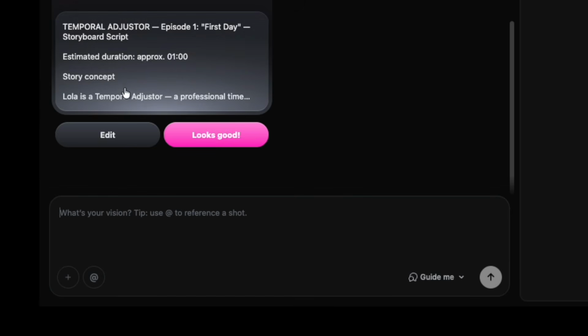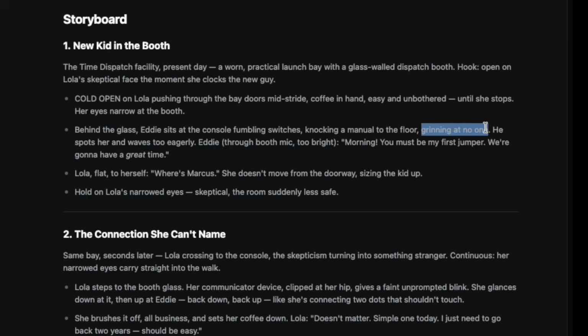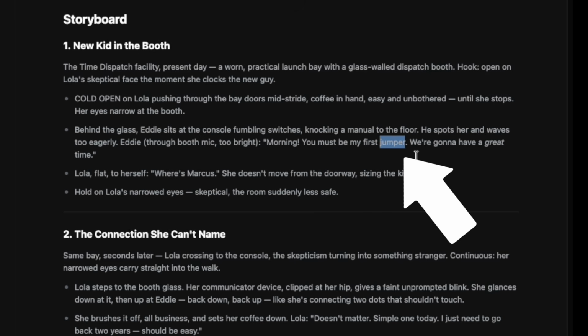All right, let's look at this story breakdown and script. I'm going to go through and just delete and add things that I like. Like it does things like, you must be my first jumper. I don't want to call them jumpers. I know that's from other time travel things. To me, that feels too sci-fi. I want this to be like boring, bureaucratic sci-fi.